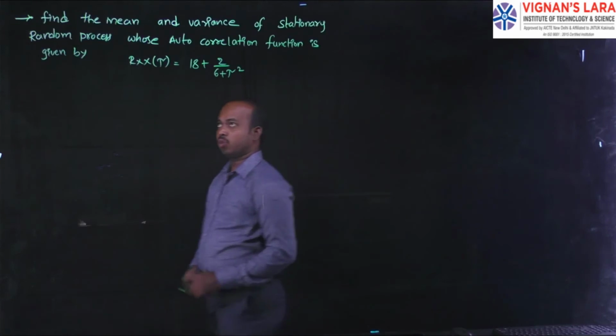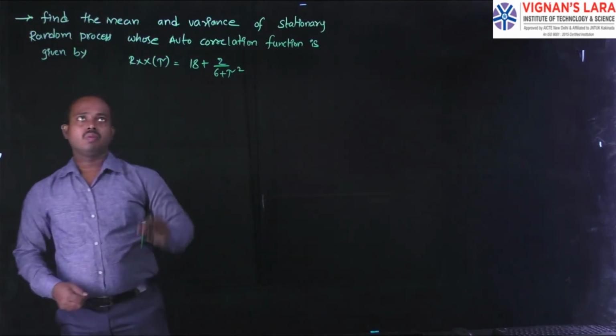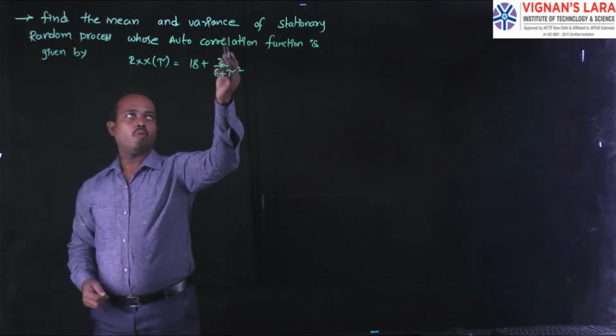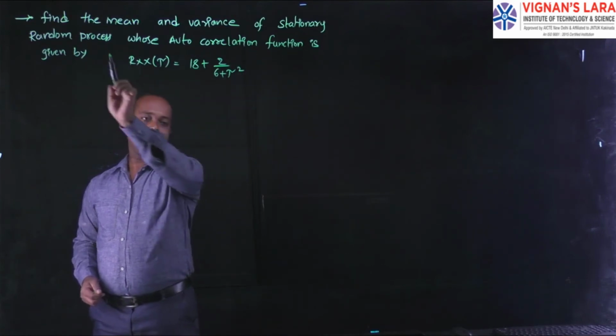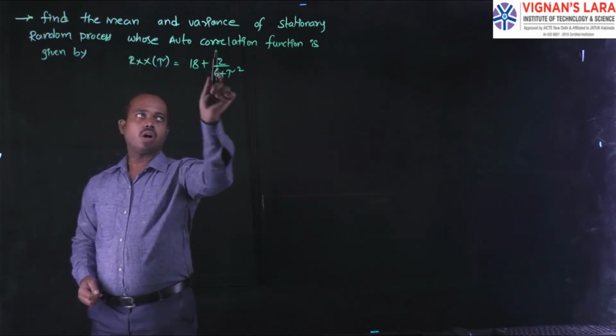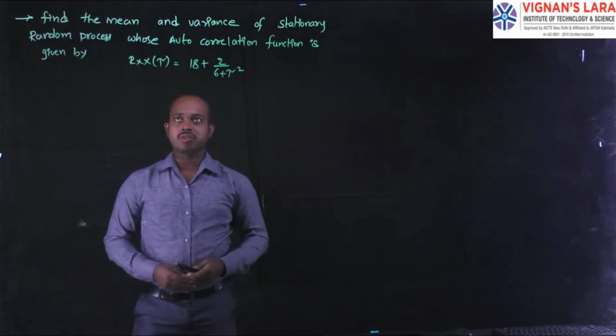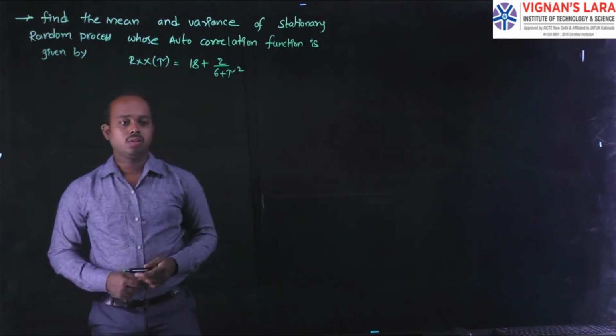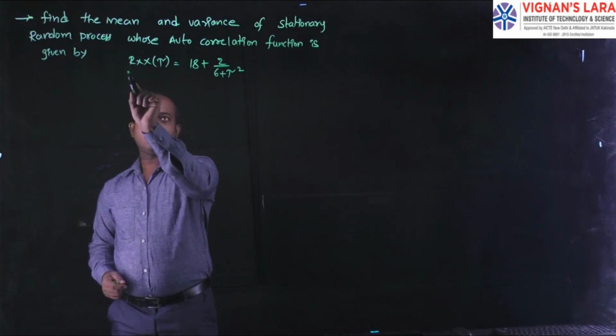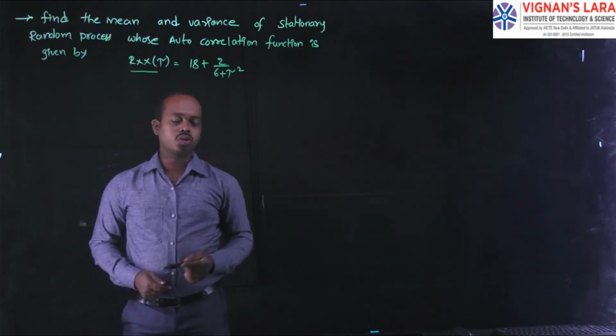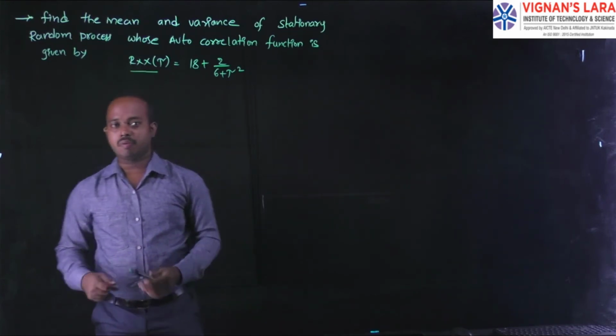See here, one more example: find the mean and variance of a stationary random process whose autocorrelation function is given by. In this problem, he has given the autocorrelation function. He is asking to find the mean and variance value.